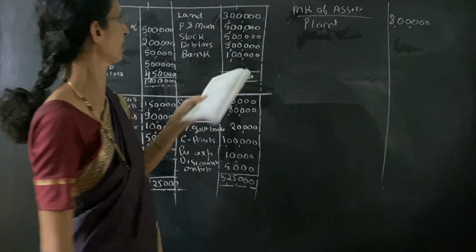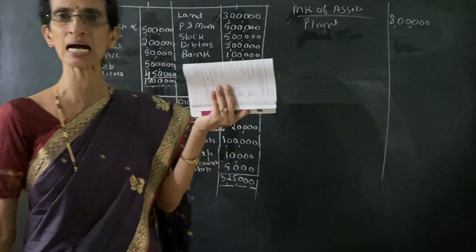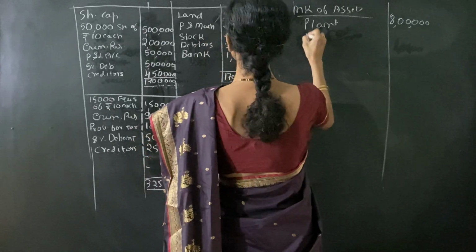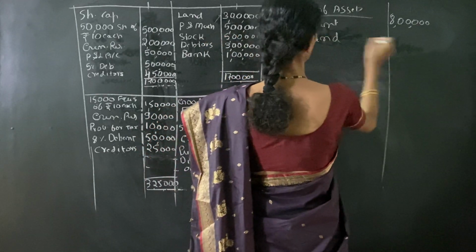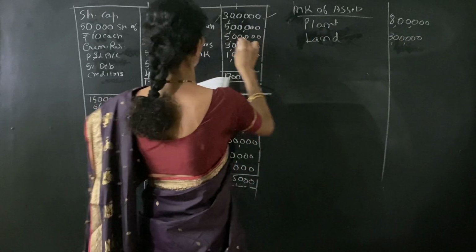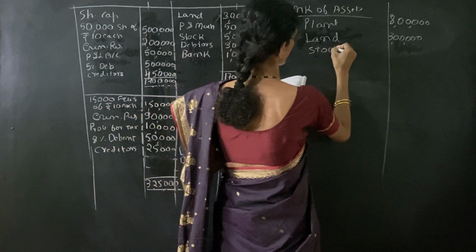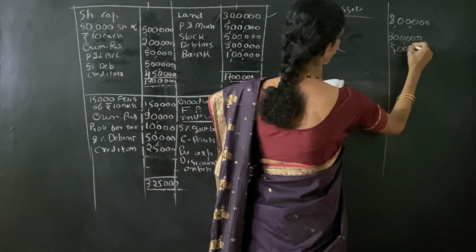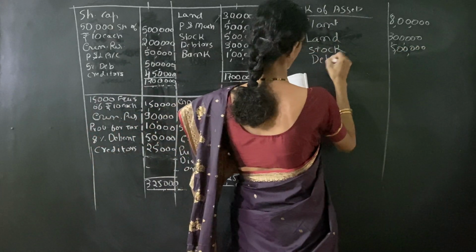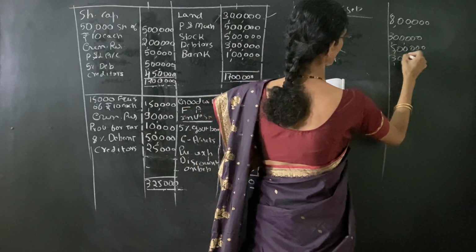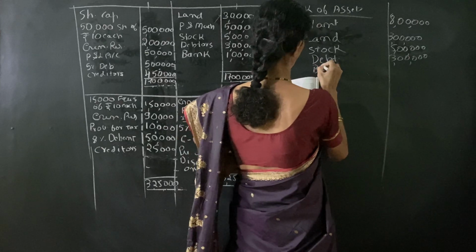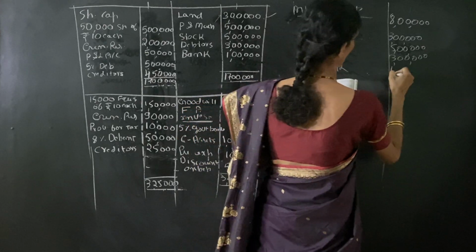That means the book value itself is the market value of the asset. Next we take land, it is 3 lakh book value. Then stock 5 lakh. Next, debtors 3 lakh. The next one is bank 1 lakh.